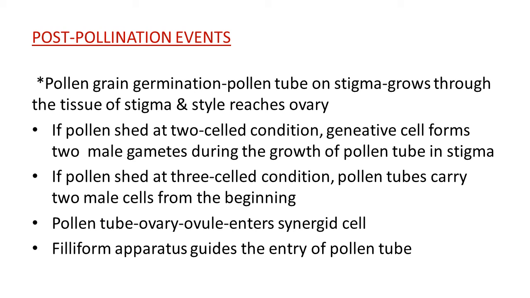When the pollen tube grows towards the ovary, reaches the ovule and enters the synergid cell, it guides it towards the destination, the egg cell. In the synergid cell, the arrangement of the filiform apparatus is observed. Actually, what is its role? It is very important here. It guides the entry of the pollen tube towards the egg cell.